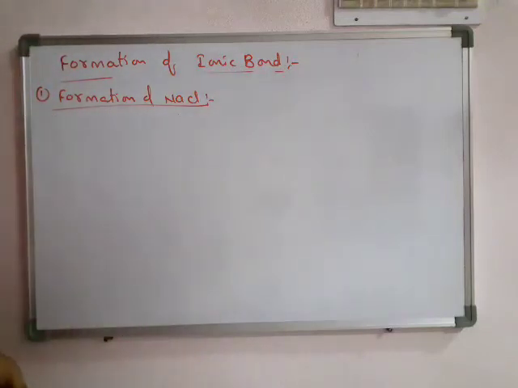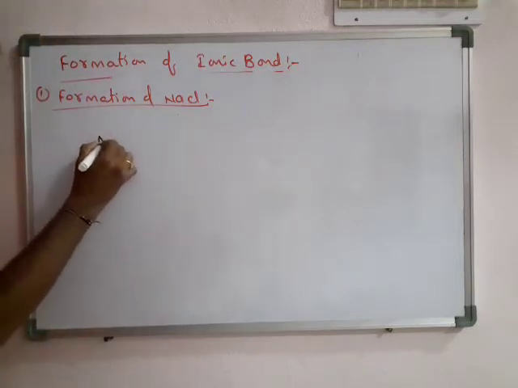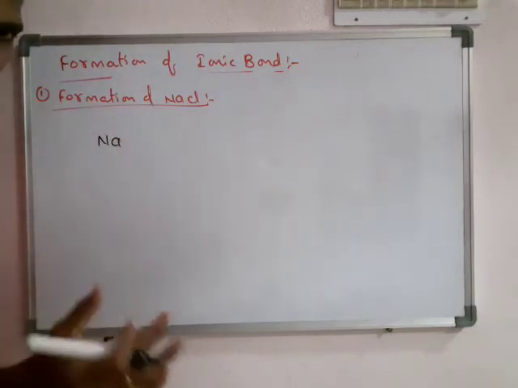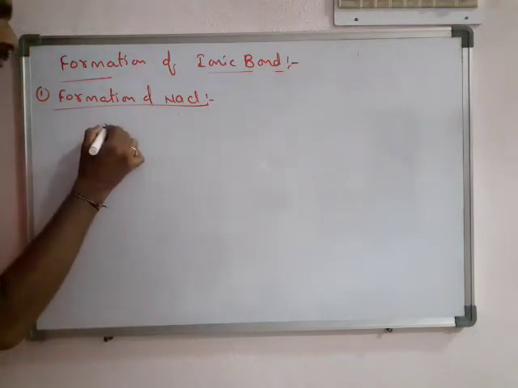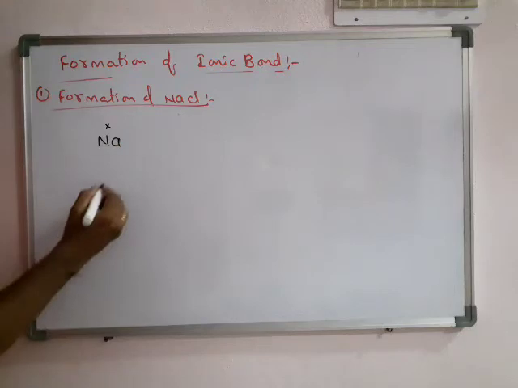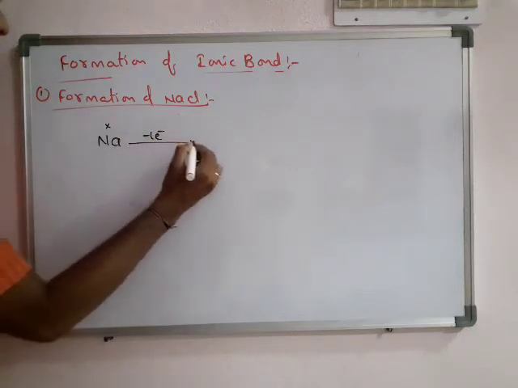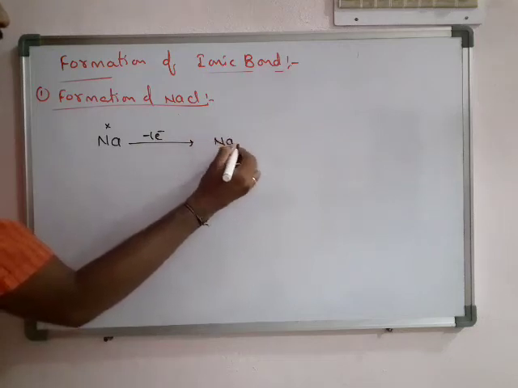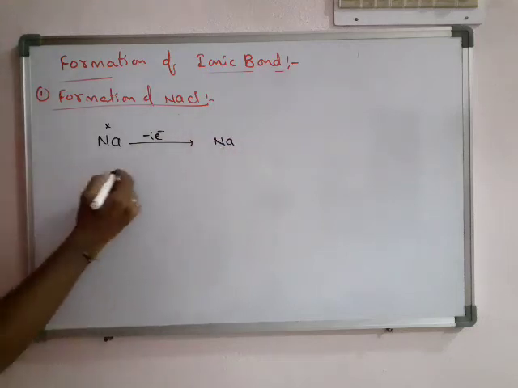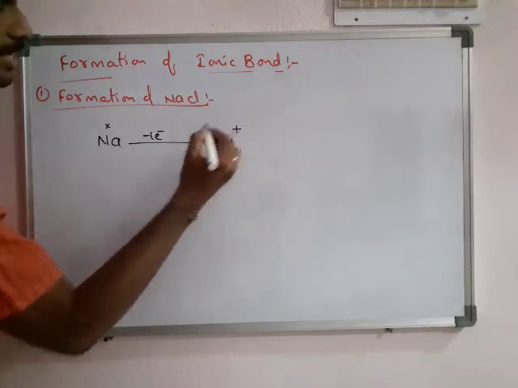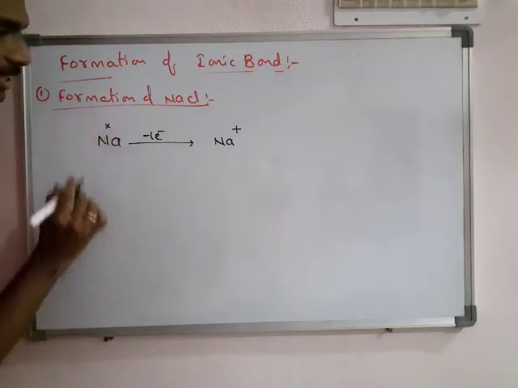So the normal, it can be represented in other terms. For example, sodium. Its configuration, we got how many valence electrons? 1 valence electron. After losing 1 electron, it becomes Na plus. Here we are representing only valency electrons.